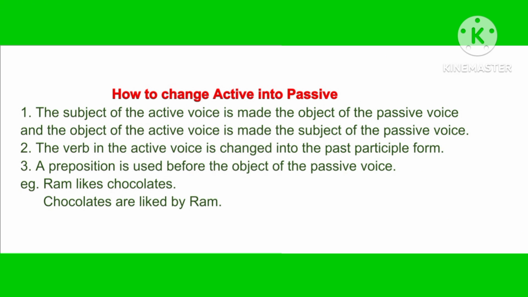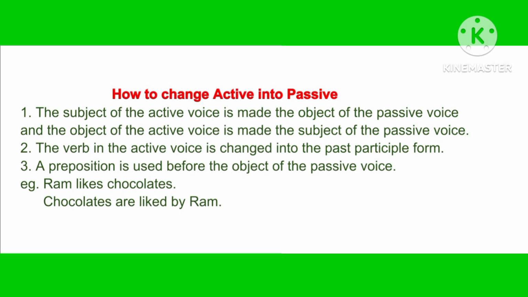Similarly, now we shall learn how active voice is changed into passive voice. Rule number one, the subject of the active voice is made the object of the passive voice, and the object of the active voice is made the subject of the passive voice. Rule number two, the verb in the active voice is changed into the past participle form, that is verb 3. And rule number three, a preposition is used before the object of the passive voice.